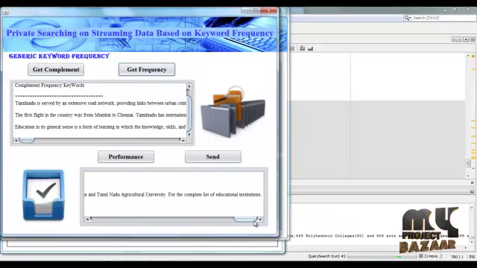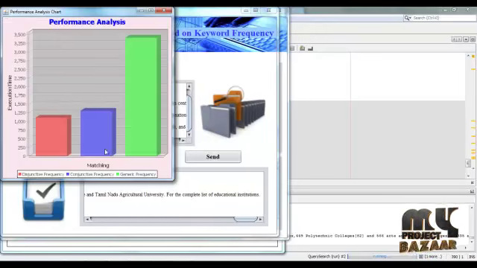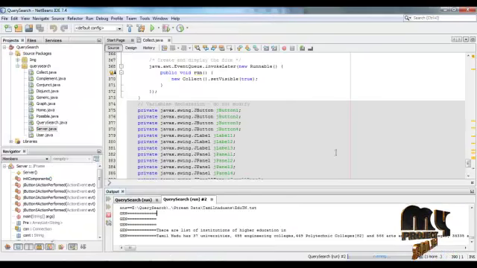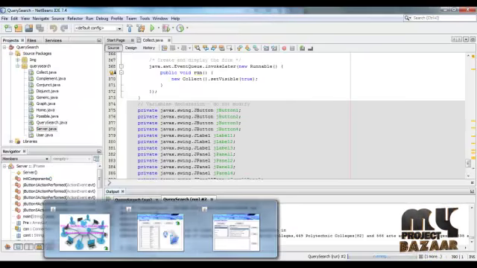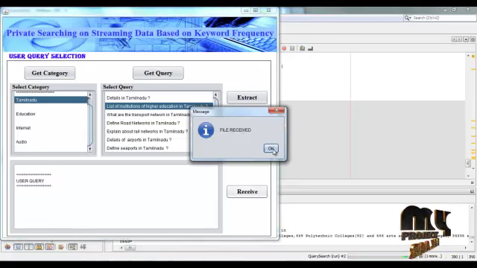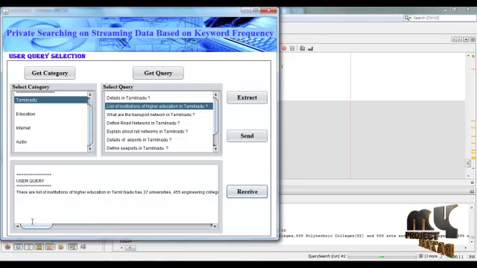OK. The correct documents are extracted successfully. Then view the performance. This is the performance analysis for disjunctive frequency, conjunctive frequency, and generic frequency. Then send the document to the user. Next, select the user frame and click receive. File received. OK. Then the user gets the correct document for the related keywords.